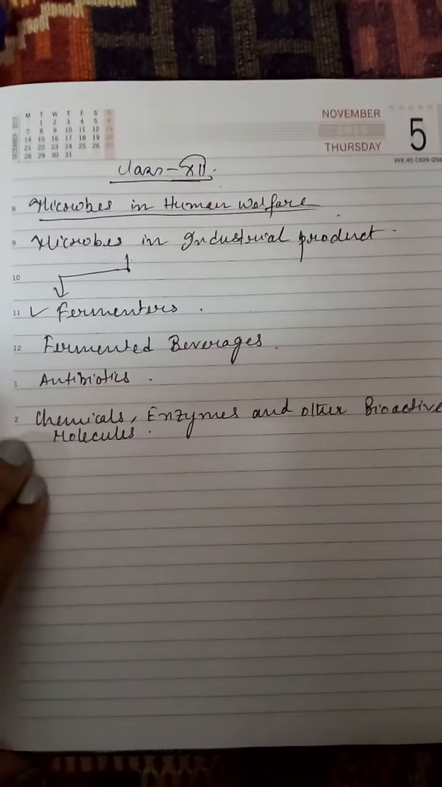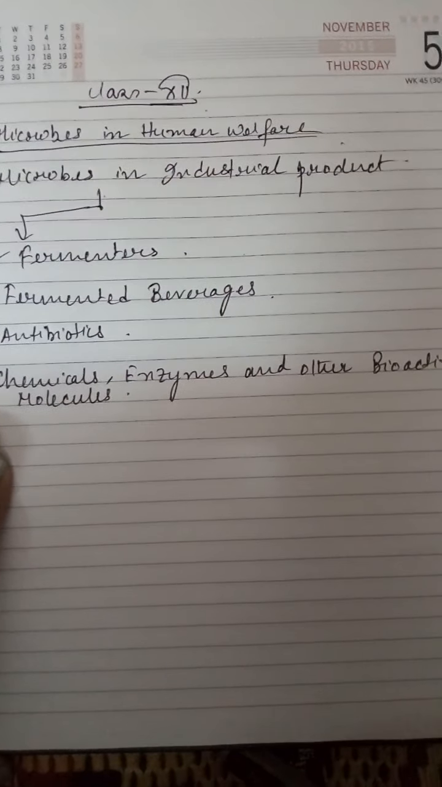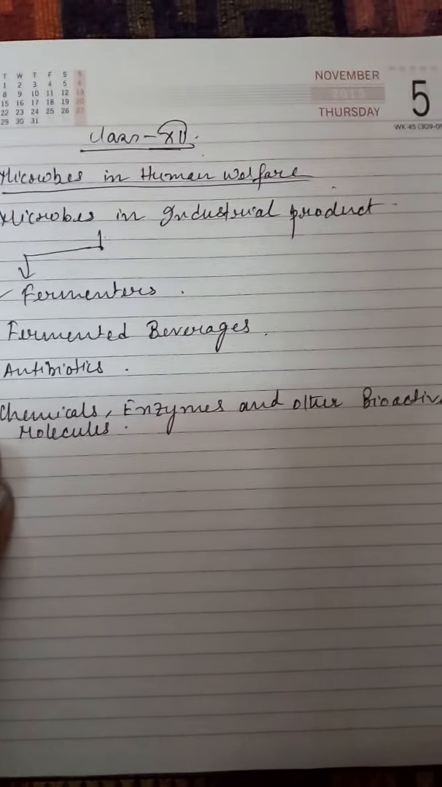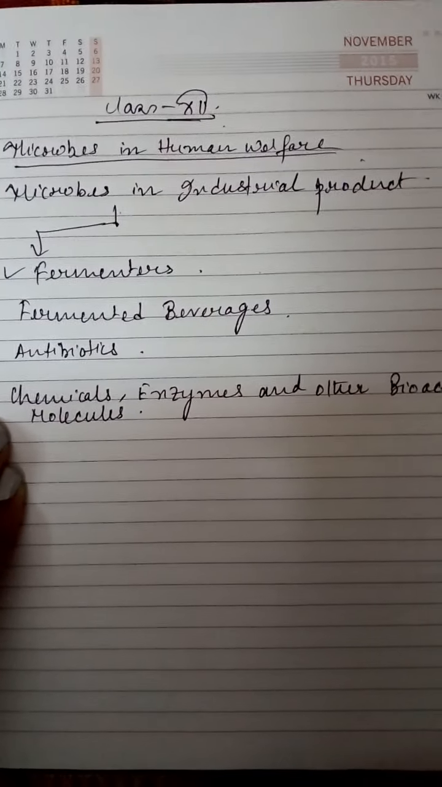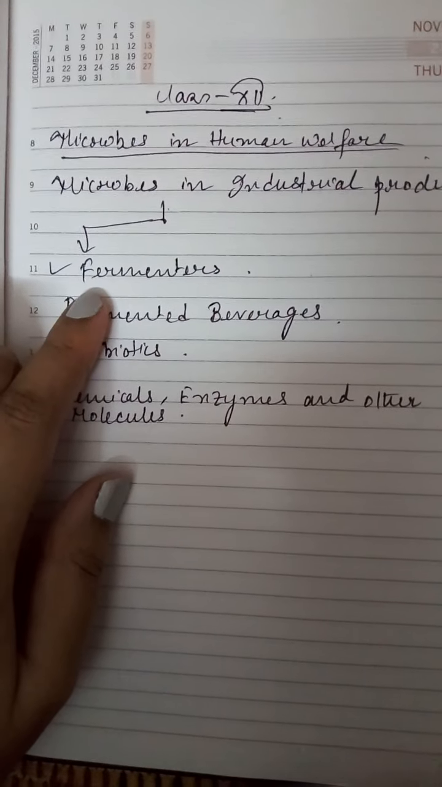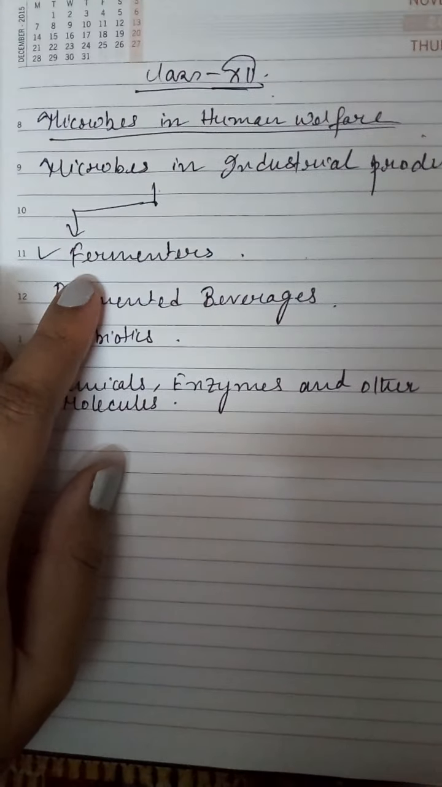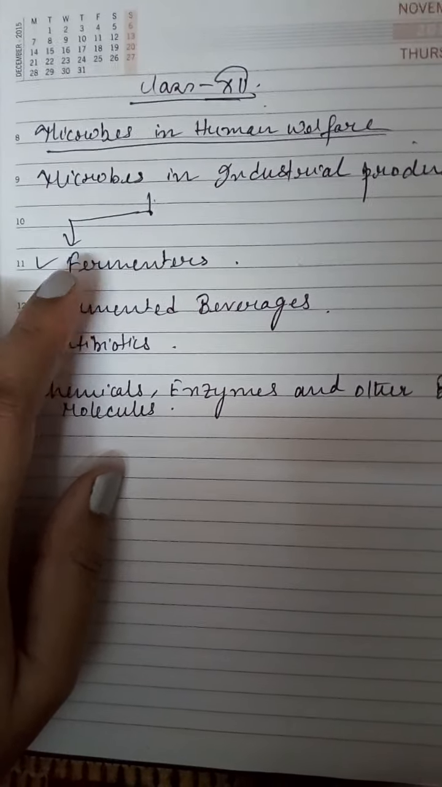Okay, so microbes in the industrial product. In the last class we discussed the microbes in the household product. Today in this class I will discuss the microbes in the industrial product. In the first point, you have seen that I have written fermenter. The fermenter means the production of microbes on a large scale. That is called the fermenter.